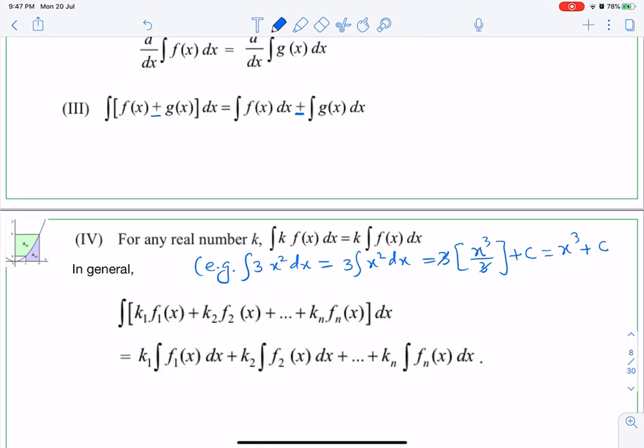Now you may say here, why am I not writing c inside it, isn't it? Anyway, you can write the c inside it. Then in that case, your answer will be something like this. And when you open the bracket, it will be x cube plus 3c. Now because c is an arbitrary constant, it can be again plus c dash.